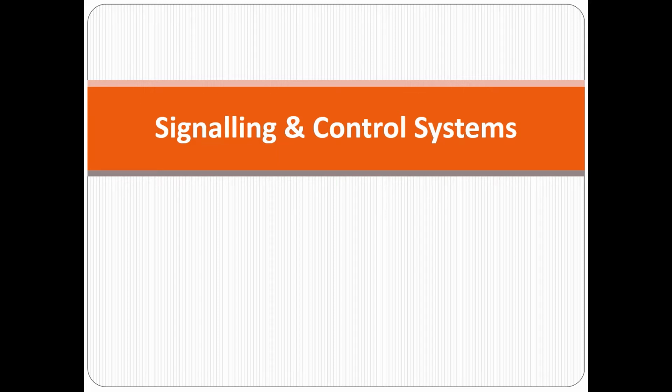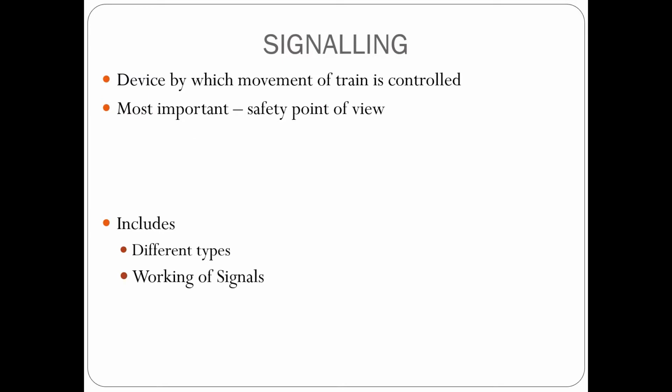This video is regarding the signaling and control systems in railway engineering. Signaling consists of the systems, devices and means by which the trains are operated efficiently and the tracks are used to the maximum extent, maintaining the safety of the passengers, the staff and the rolling stock. It includes the use and working of signals, points, block instruments and other equipment.